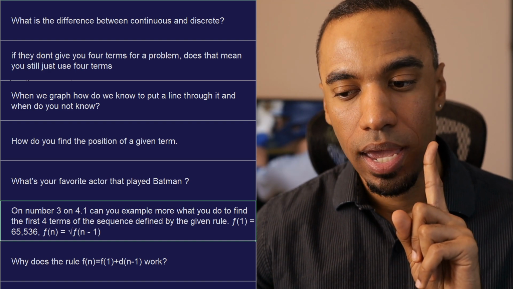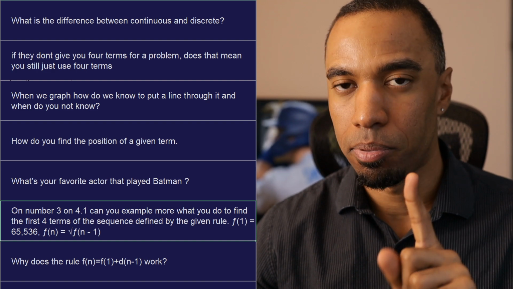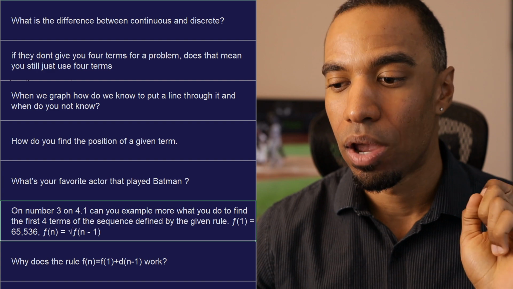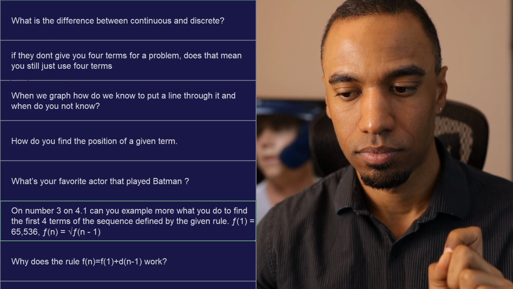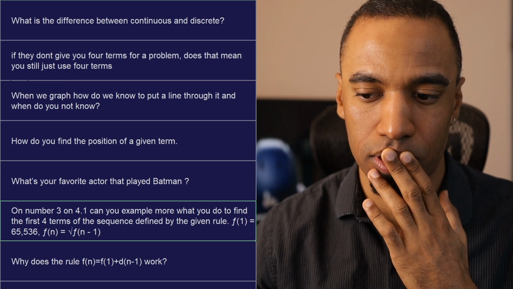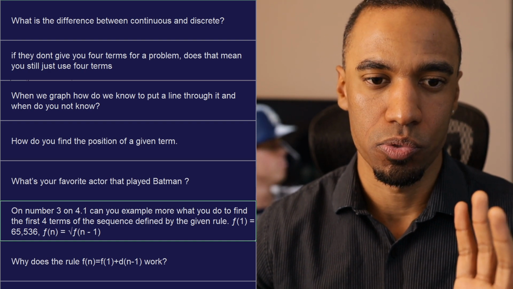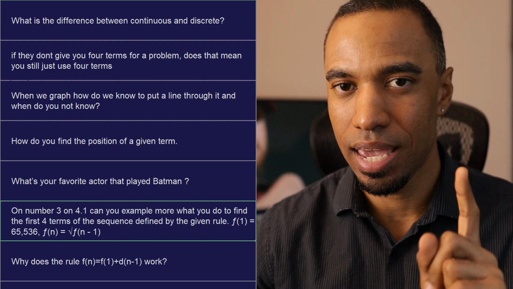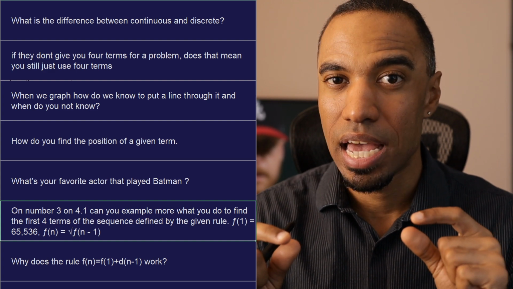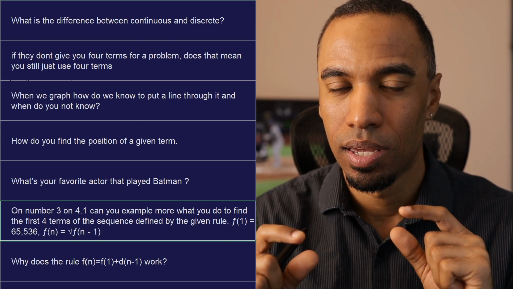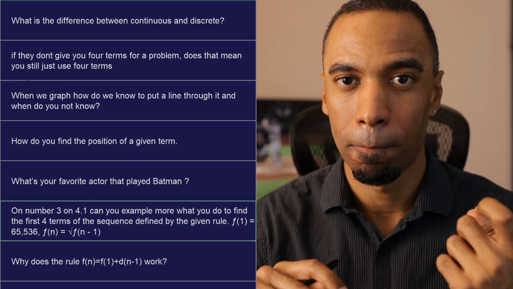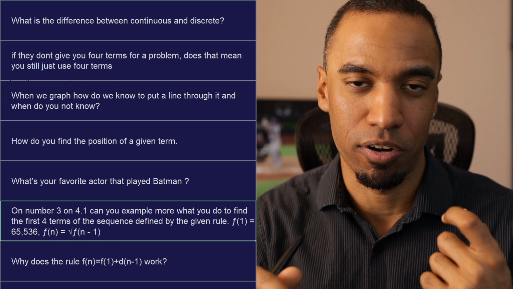I'm not going to answer that in the greatest detail. This is an example of a recursive rule. These are the ones we are not doing. What I will tell you is that it's telling you that the first term is 65,536. And then they're telling you to find the value of the next term, take the square root of the term before it. Meaning to find the value of term 2, take the square root of 65,536.